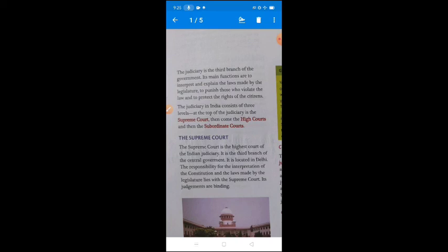We will also discuss the work of the subordinate court and the work of the High Court in the next lecture. But in this lecture, we only discuss the Supreme Court.